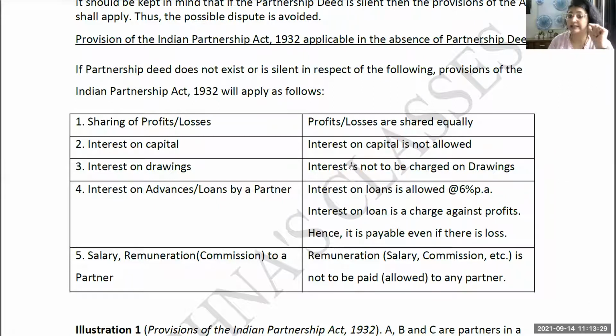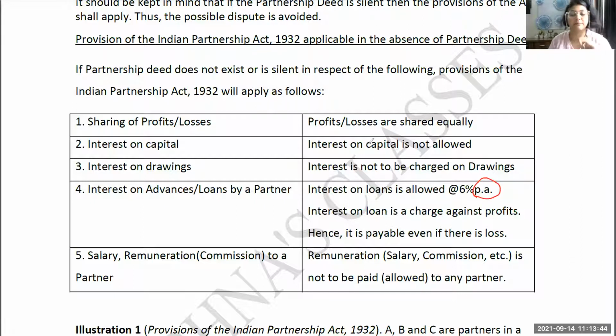Here we cannot say, since the partnership deed is not there, no interest will be provided to the partner. Of course, interest will be provided to the partner. And what will be the rate of interest? This is going to be 6% per annum. Now, there is importance to this word per annum.